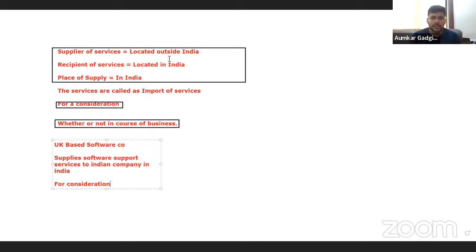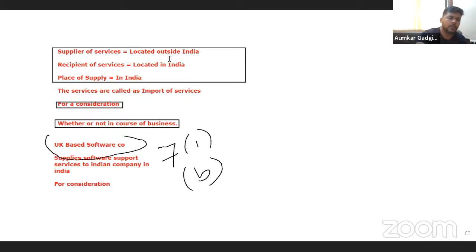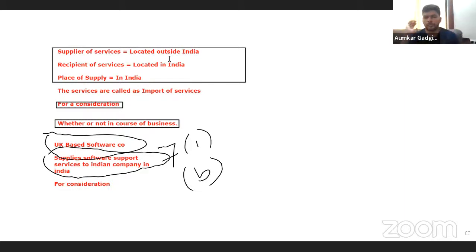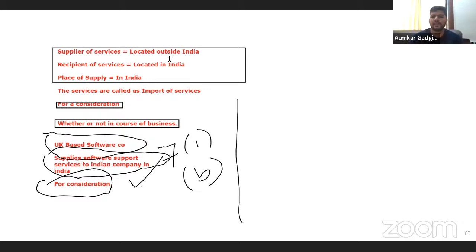So this is fulfilling all the criteria of section 7(1)(b). There is an import of service because the supplier is located outside India, the recipient is located in India, and the place of supply is also India. It is happening for a consideration. It is in the course or furtherance of business. So as per 7(1)(b), a normal vanilla transaction, it is liable for GST because it is a supply.